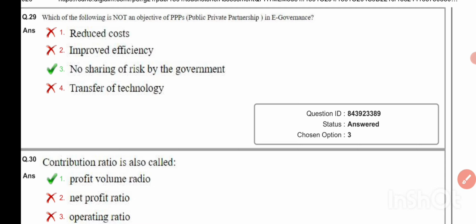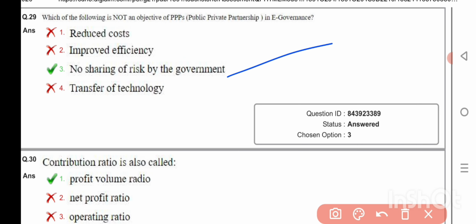Which of the following is not an objective of PPPs in e-governance? No sharing of risk by the government. Contribution ratio is also called profit volume ratio.